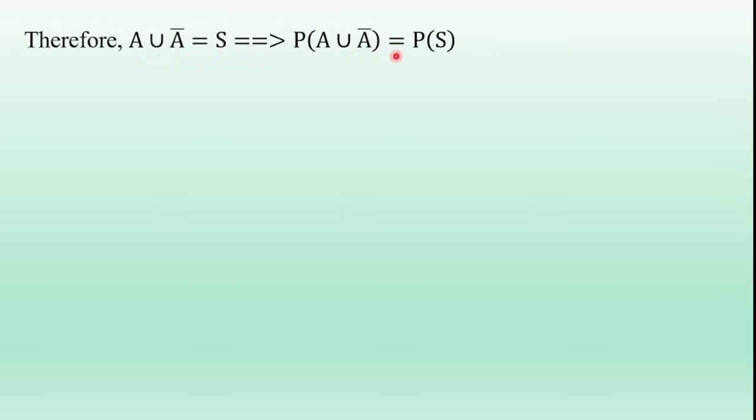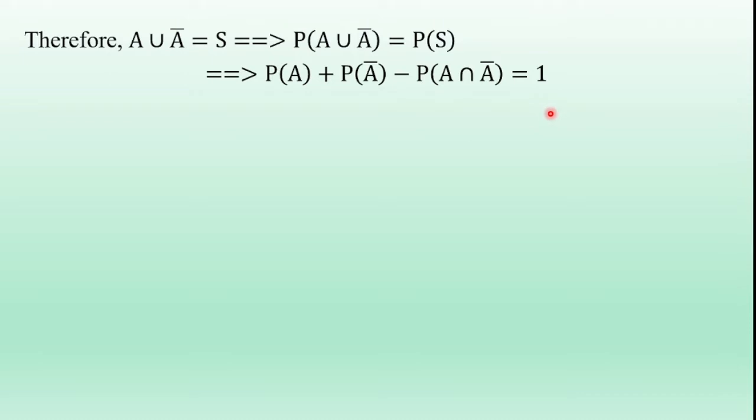If the probability of occurrence of an event is 1, then it is known as a sure event, so probability of S is equal to 1. So probability of A union A bar is equal to 1. Using the addition theorem, probability of A union A bar is probability of A plus probability of A bar minus probability of A intersection A bar, which is equal to 1.